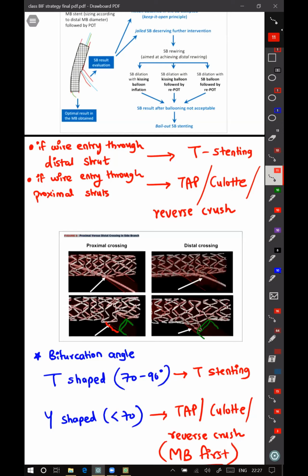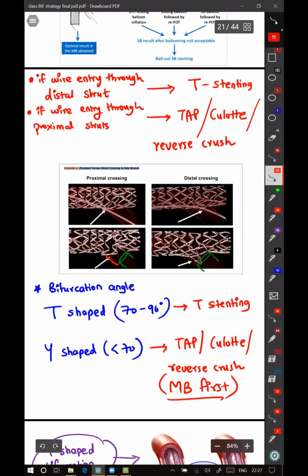Okay. And Lokesh, one more thing, how to choose among TAP and culotte technique, like which is better, when to decide which one? We'll come to that.